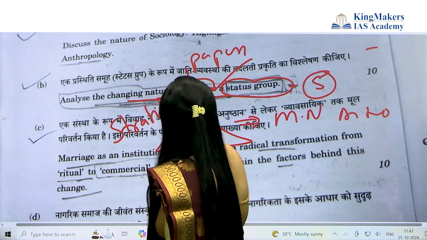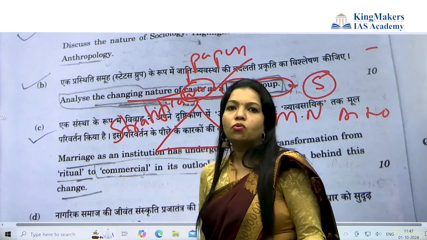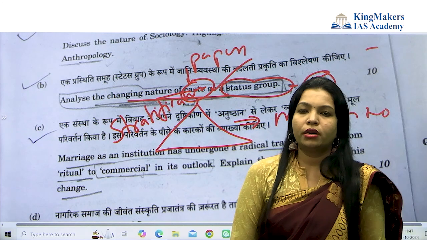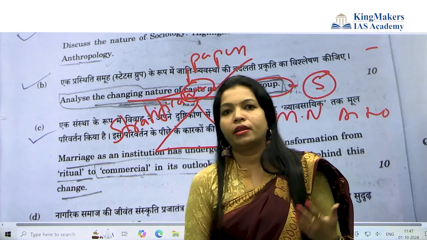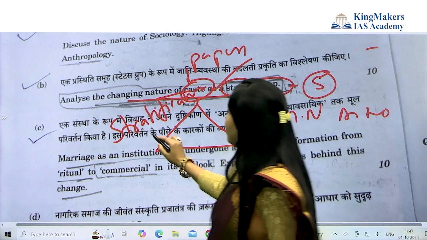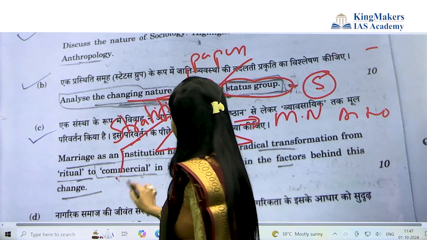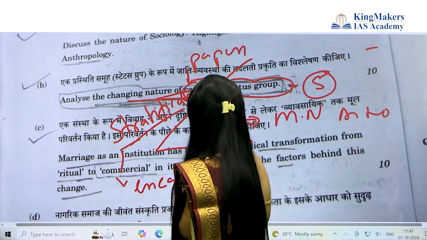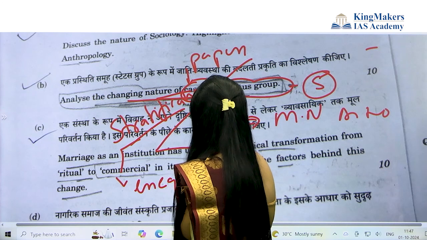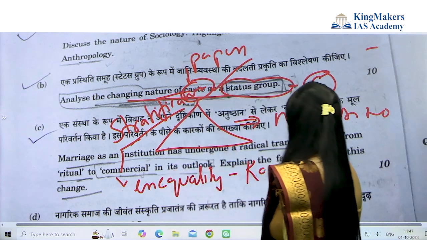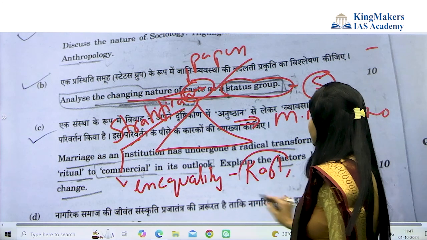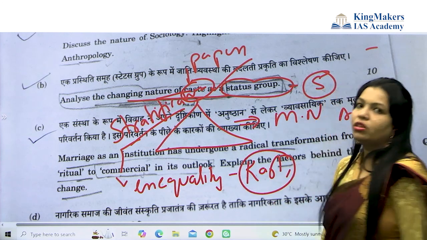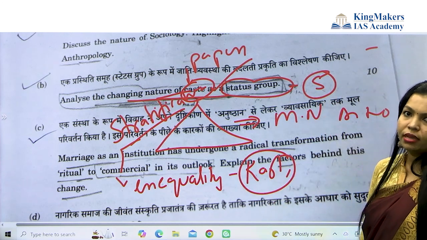Here you need to understand that caste is also one form of stratification. Whichever thinkers contributed to chapter 5, you can incorporate their names. For example, a type of stratification gives inequality. So who has talked about inequality? That is Karl Marx, so you can give Karl Marx's name. Also, stratification is not always inequality, but it gives inequality.